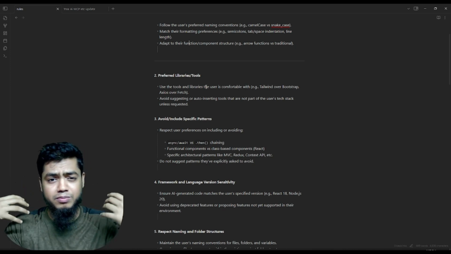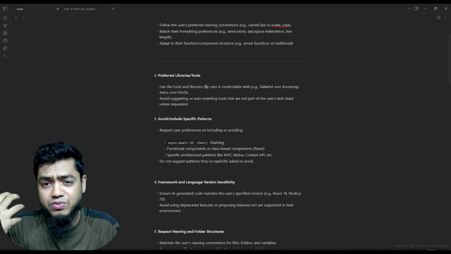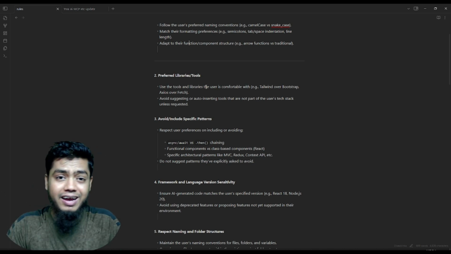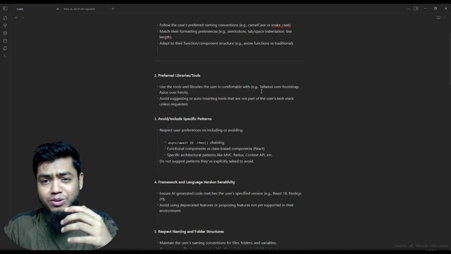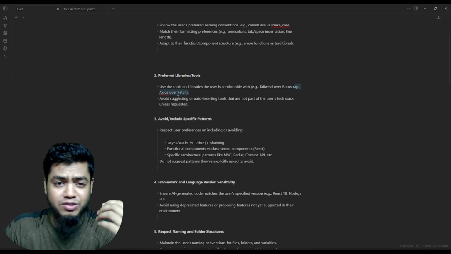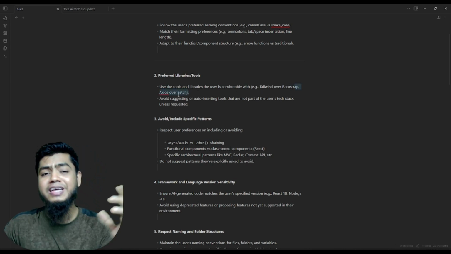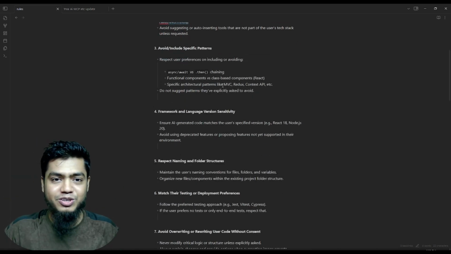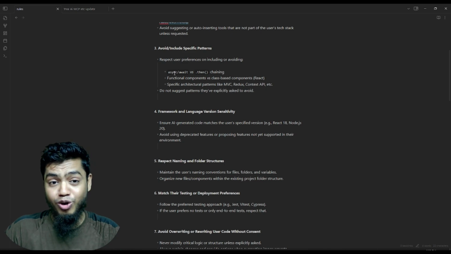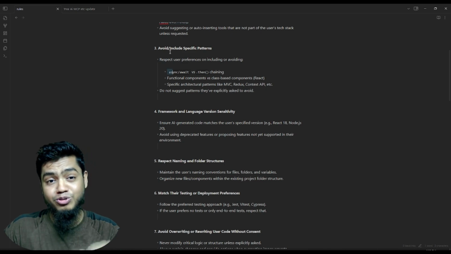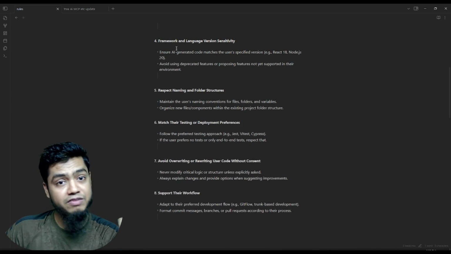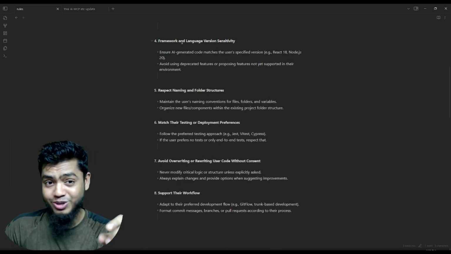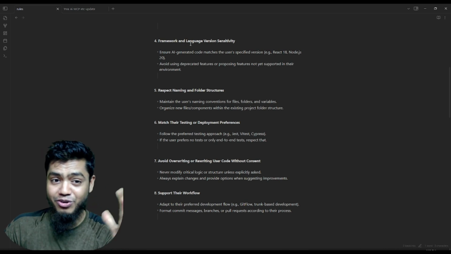Every person has different, unique preferences. At the beginning you can fix it, for example, Tailwind CSS, Bootstrap, Next.js or FastAPI, whatever, bro, you can fix it as a user, right? You can also say what frameworks they should follow and what things they should avoid.